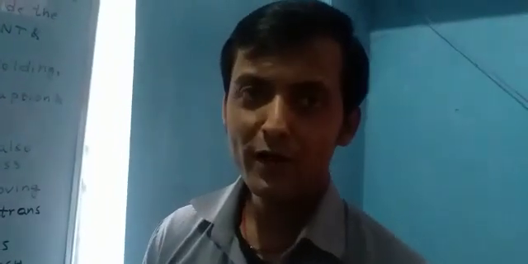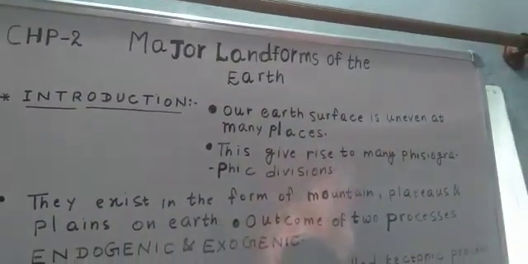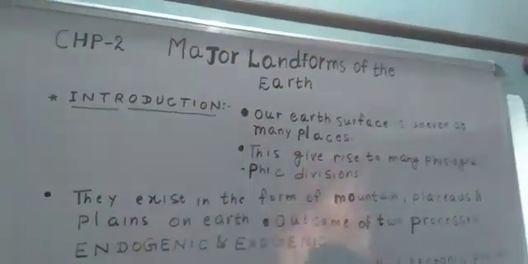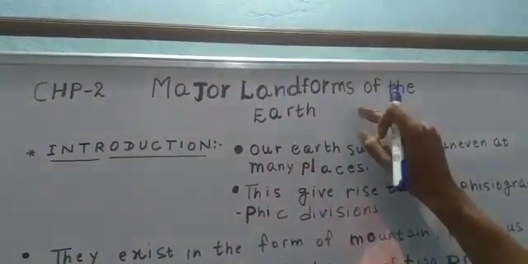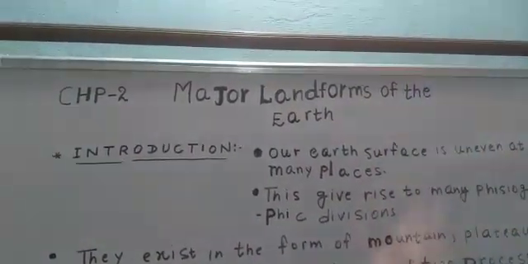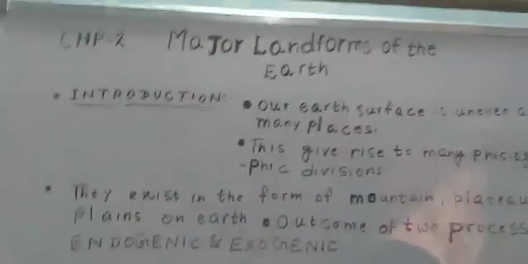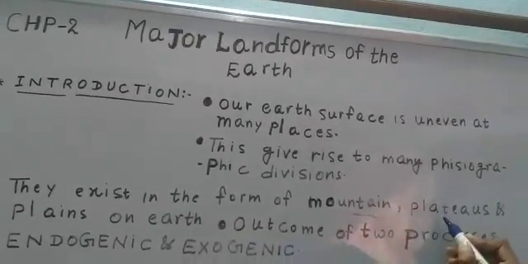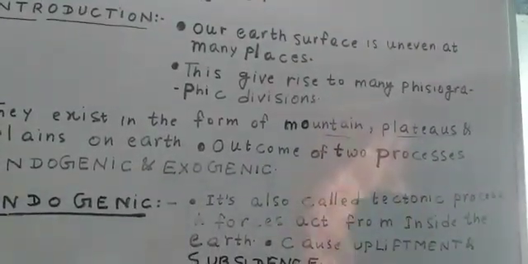Students, today I am going to teach you the major landforms of the earth, chapter 2. Students, today I am going to teach you about major landforms. I have already explained to you that landforms means the physical features. Physical features include mountains, plains, and plateaus. These are called landforms.